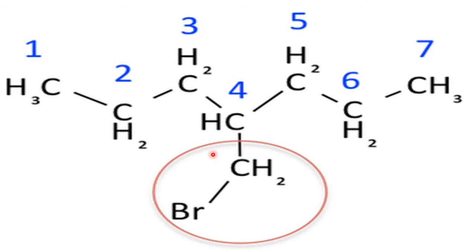Now in this one, the group is on the fourth carbon atom. This should get the least number. Either number 1 2 3 4 or 1 2 3 4, it is 4 only, so you are allowed to number from any direction. On the fourth carbon atom, bromine is there, so it is called 4 bromo. Seven carbons are there, with single bonds, so it is the heptane family. So 4 bromo heptane.